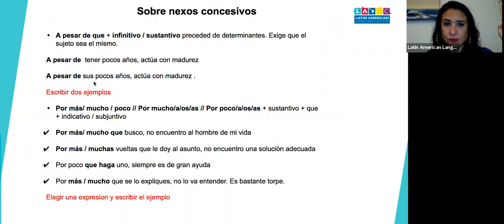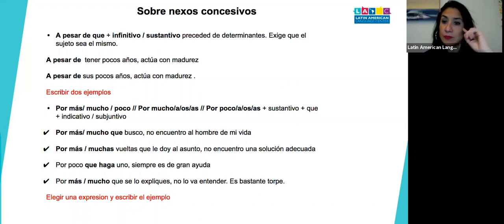So nexos concesivos. So, a pesar de que, you have infinitive versus subjunctive, right? That's always kind of the confusing part. So, a pesar de que plus indicative or subjunctive, preceded by determinantes. Okay, let's see what is a determinante. I always like to give an example because generally it's blah, blah, blah when they talk about the names with grammar. So, a pesar de tener pocos años, actúa con madurez.